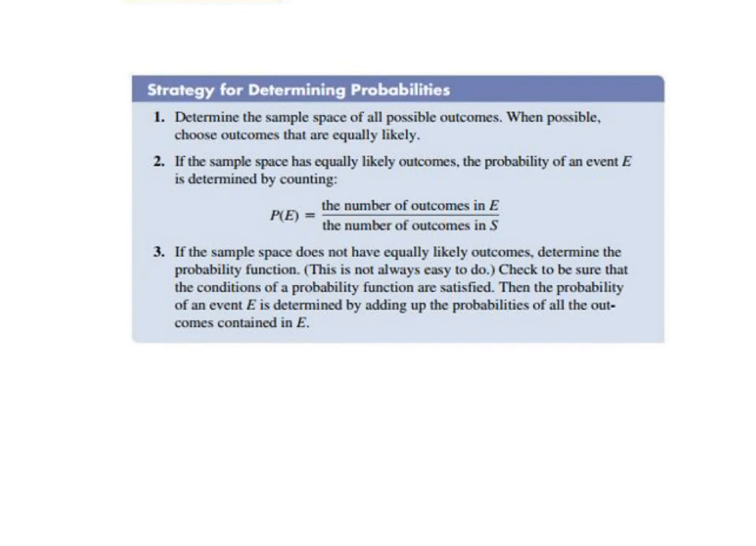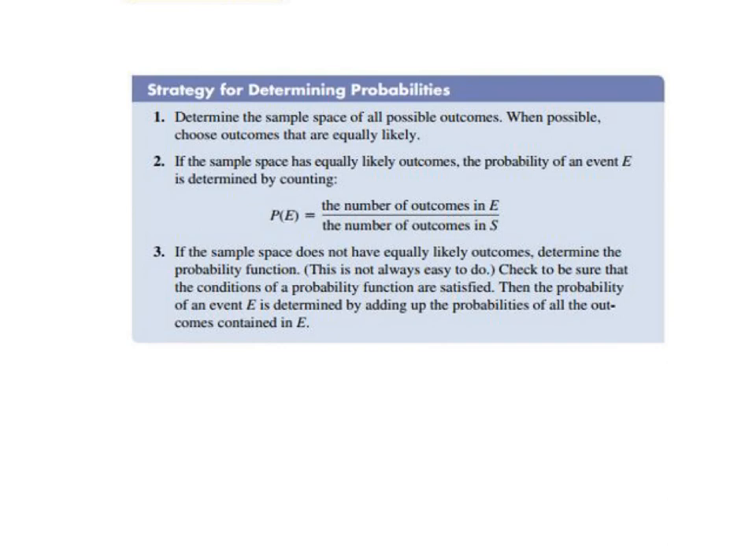It's not always easy to determine probabilities, but the arithmetic involved is fairly simple. You'll generally only need to add, subtract, multiply, divide, and count. Here's a good overview of the strategy. Strategy for determining probabilities. First, determine the sample space of all possible outcomes. If at all possible, choose outcomes that are equally likely. If the sample space has equally likely outcomes, the probability of an event E is determined by counting the number of outcomes in E and dividing by the number of outcomes in S, the sample space.